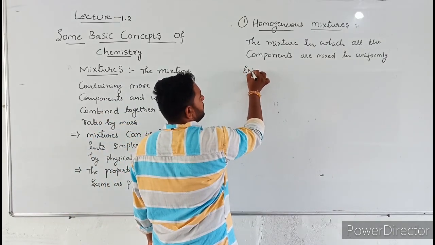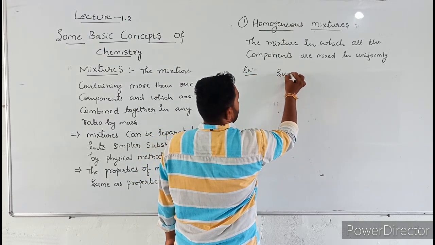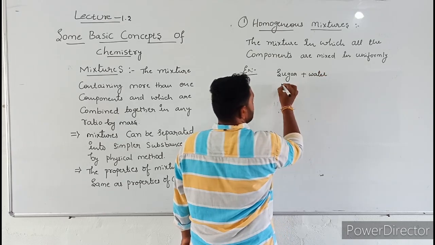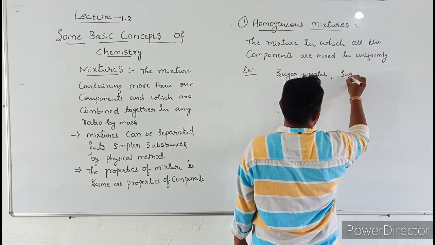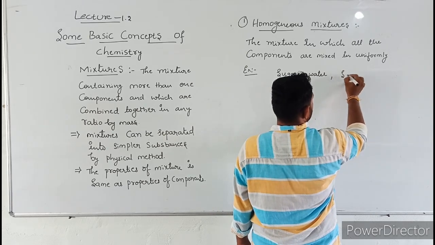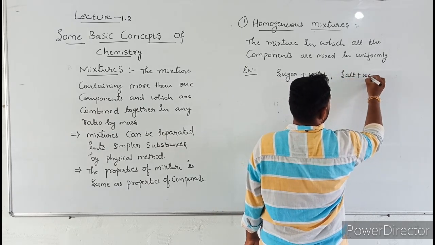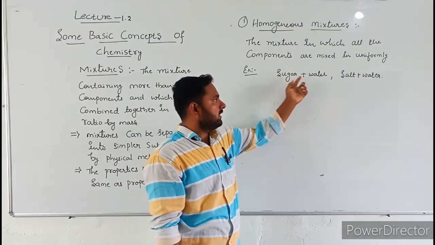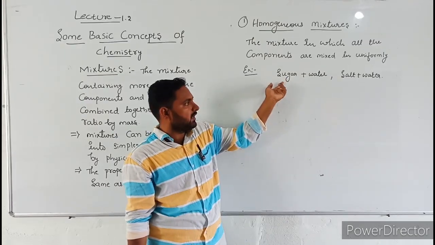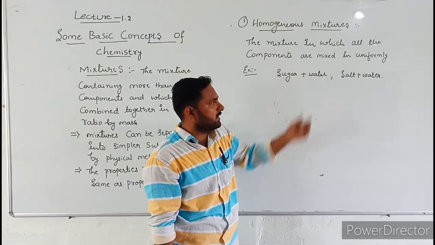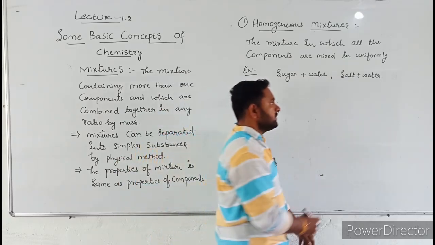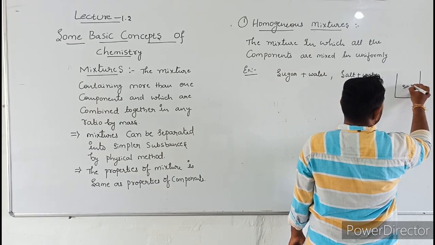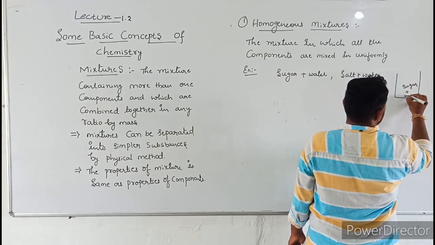Example: sugar plus water, and salt plus water. These are examples of homogeneous mixtures. Why? Because in sugar plus water, these two components are completely mixed in the sugar solution.